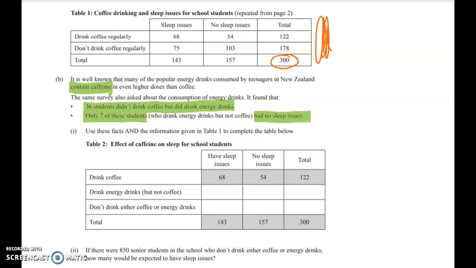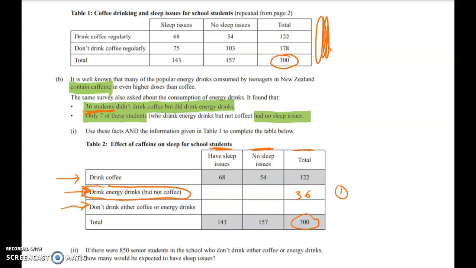So I'm going to show you the order I went in here. Well, the first thing I did is I just had a bit of a look at the table. So here we've got sleep issues, no sleep issues, and the total. We've got 300 here. But this time we've got drink coffee, and then we've got don't drink either coffee or energy drinks, and here we've got energy drinks but not coffee. Okay, so what can we say? Well, we've got 36 students who didn't drink coffee but did drink energy drinks. So that's going to go in this row here. That means that I can put 36 in here.